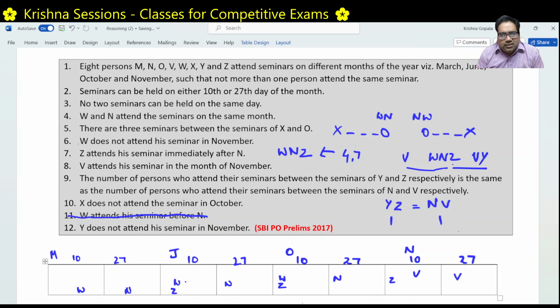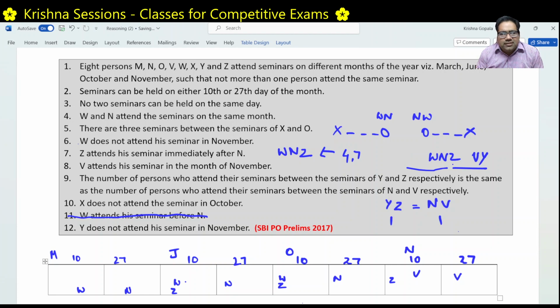Right. W and Z cannot be here. So W cannot come in November. So we have figured out, and it is clearly given V attends his seminar in the month of November only. So what does it mean? V has to be to the right of W and Z. If V is doing in November, then W and Z have to take this slot or this slot. So that's why we cannot take this.